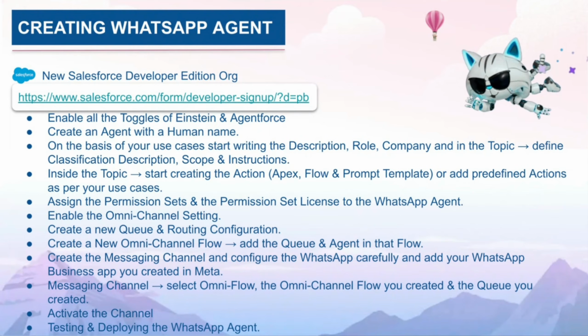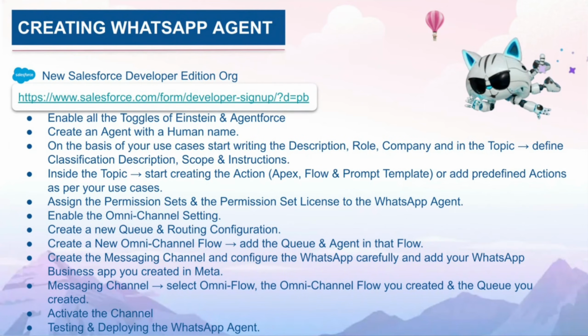Then you need to create an agent with a human name. It is always recommended to name your agent with a human name, which will sound very good to any customer, because most people just write "service agent." It's not that. You need to mention a name like Sarah, or Abhay, or Michael, George. You can put any name on the custom agents that you build. That creates more connectivity between the agent and the customers. This is how it works.